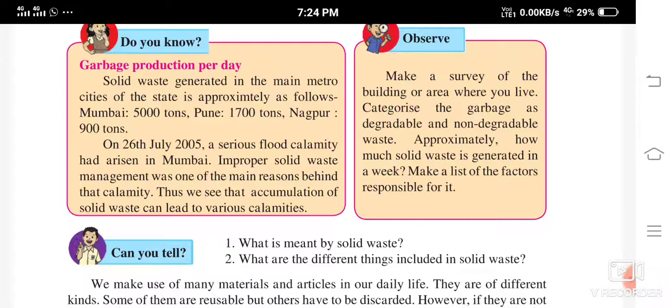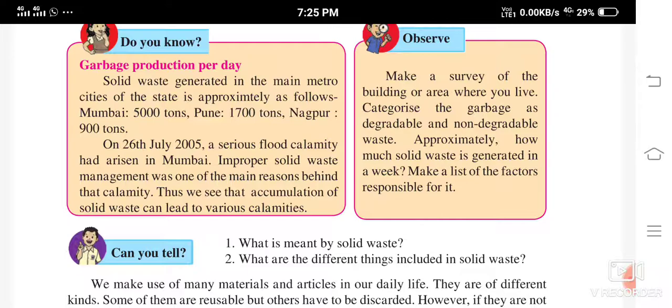So what you are going to do, in the building you are living or in the area where you live, is categorize the garbage into degradable and non-degradable waste. Which are the degradable wastes and which are the non-degradable wastes, like plastic and all.